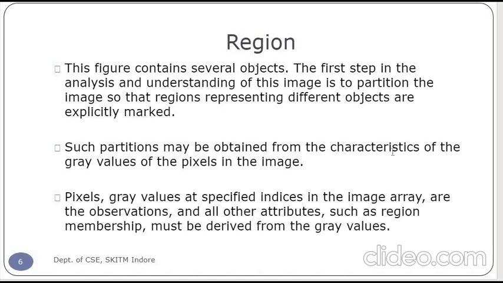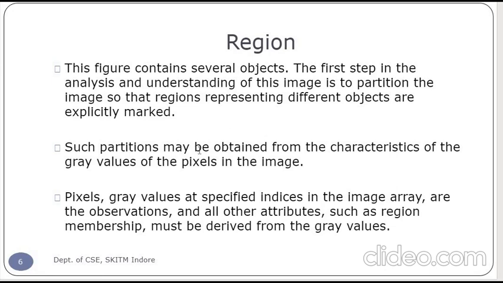Such a partition may be obtained from the characteristics of the gray value of the pixels in the image. Pixel gray values at specific indices in the image array are the observations, and all other attributes such as region membership must be derived from the gray value.